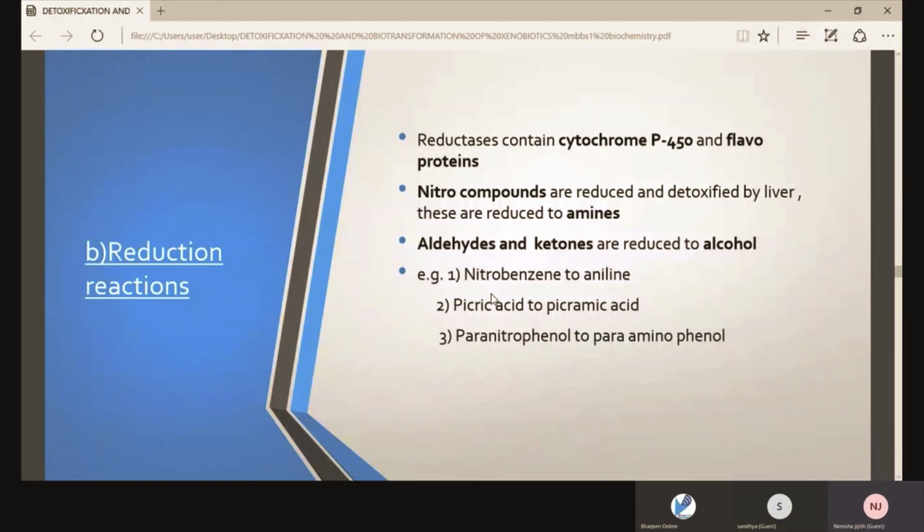Para-nitrophenol to para-aminophenol. It's a little bit difficult, but don't worry. Stick to that point: nitro compounds are reduced and detoxified by the liver. Nitro compounds are reduced to amines. Then aldehydes and ketones are reduced to alcohol. So nitrobenzene to aniline, picric acid to picramic acid, para-nitrophenol to